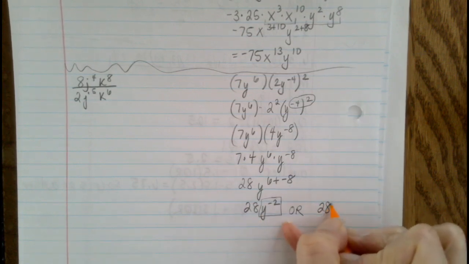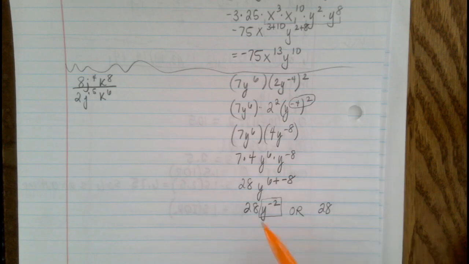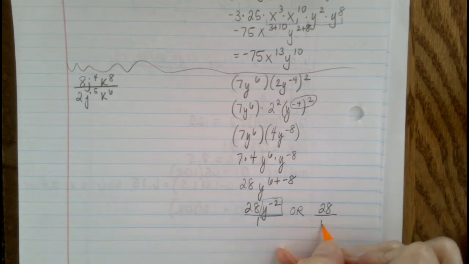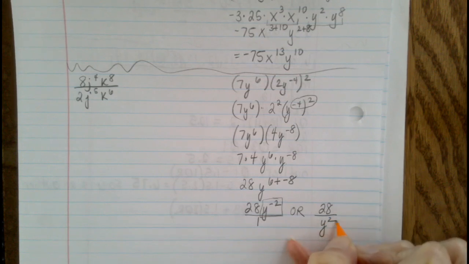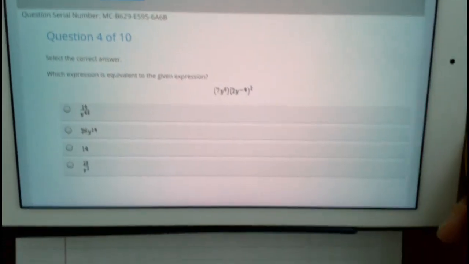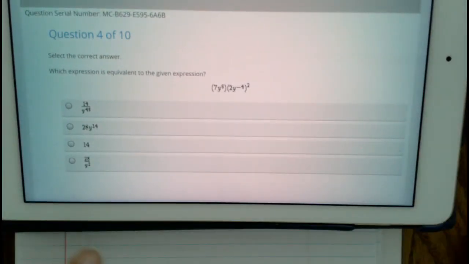28 is not going to move. But what happens is that y to the negative 2 is on the top, if we think of this as a fraction, and now we're going to flip it, and when we flip it, we change the sign on the exponent. So this becomes 28 over y squared. If we go back to that problem here, it is going to be the very bottom value, 28 divided by y to the negative 2.